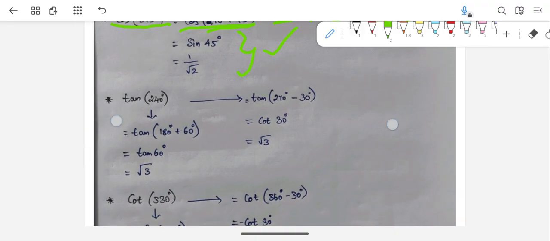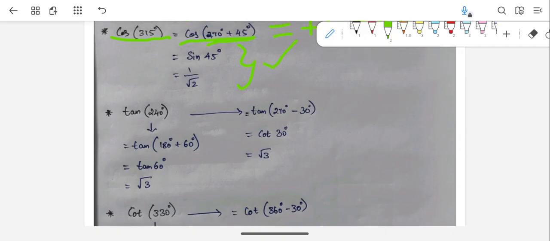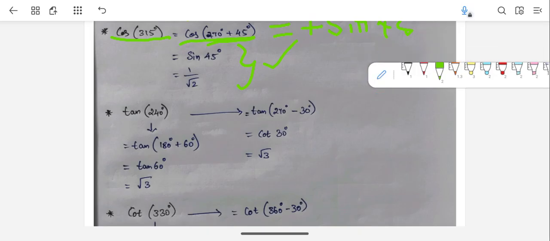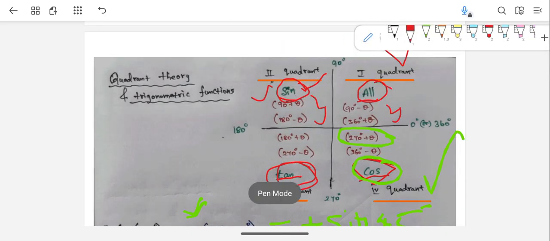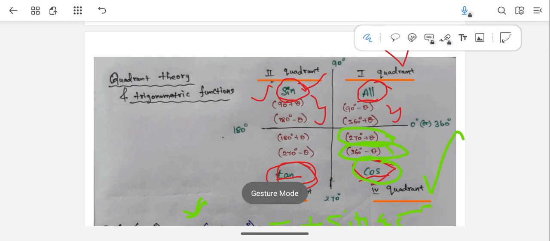Another example I will give with this: cot 330 degrees. You can write it as cot of 360 minus 30, right? Now you find which quadrant it is. 360 minus theta means it is the fourth quadrant, and in the fourth quadrant only cos values will be positive.